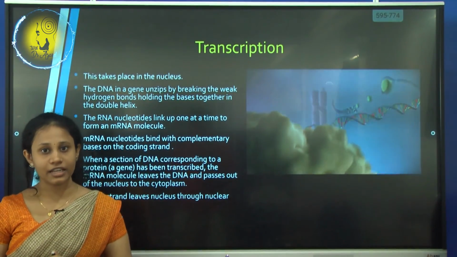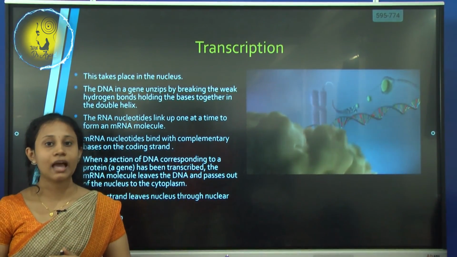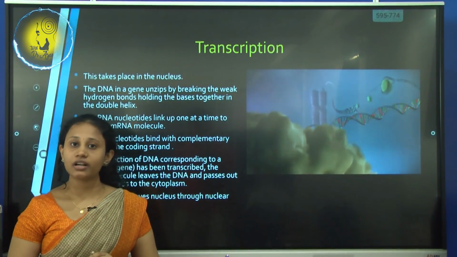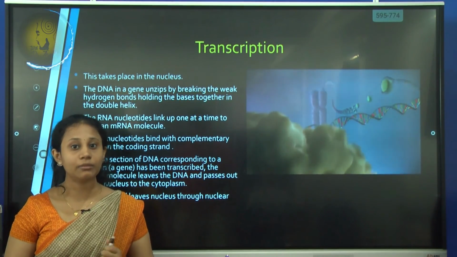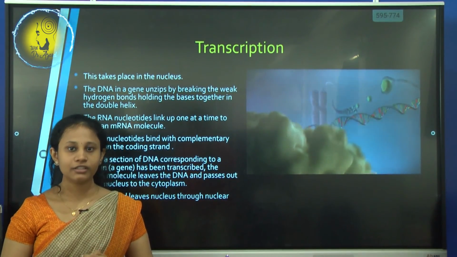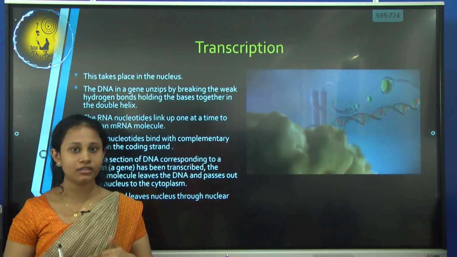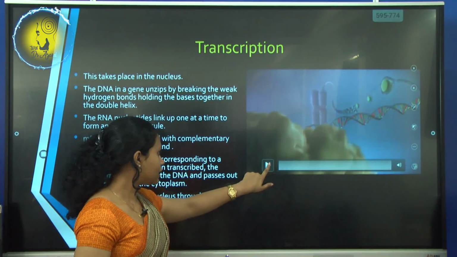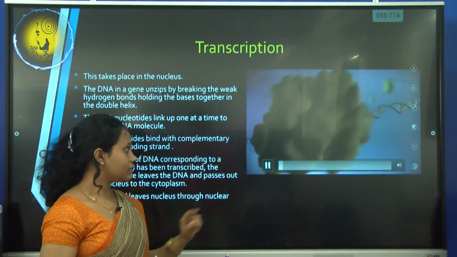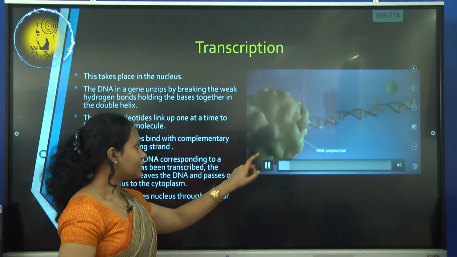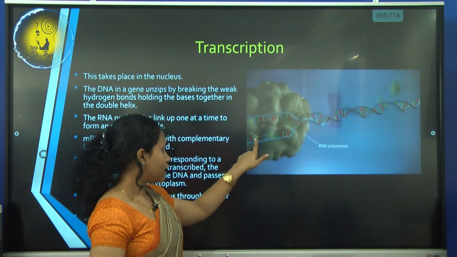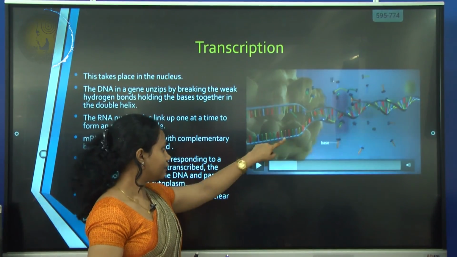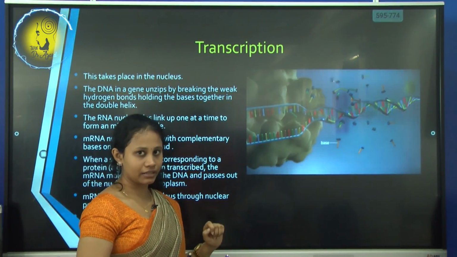Transcription is the initial stage of protein synthesis, and this happens in the nucleus. We already know the structure of the DNA. It is a double-stranded helix structure. So first of all, this helix structure should unwind and unzip. So the enzyme goes and breaks the hydrogen bonds in the DNA, and it unzips the DNA. And one strand is going to act as the coding strand. In this case, this strand is acting as the coding strand.